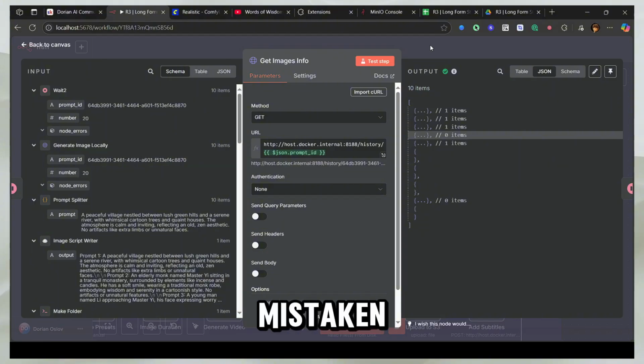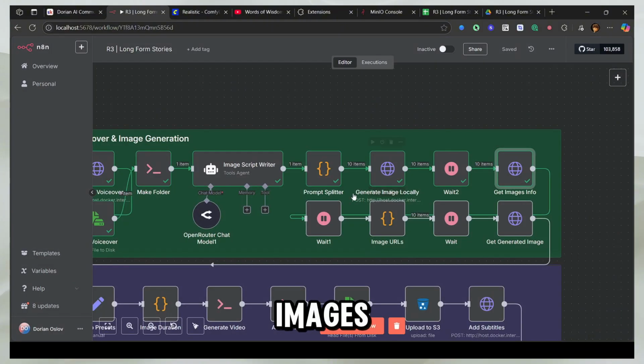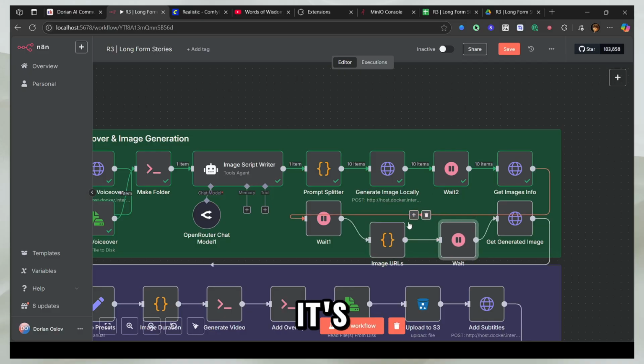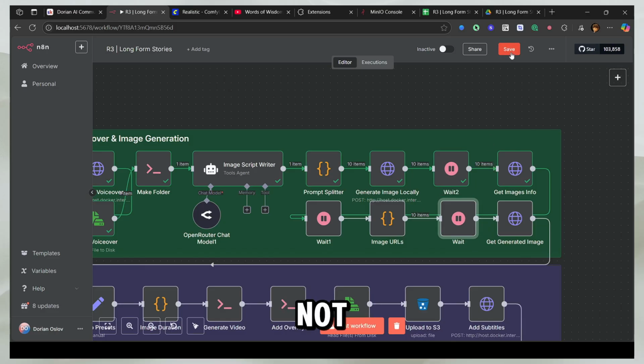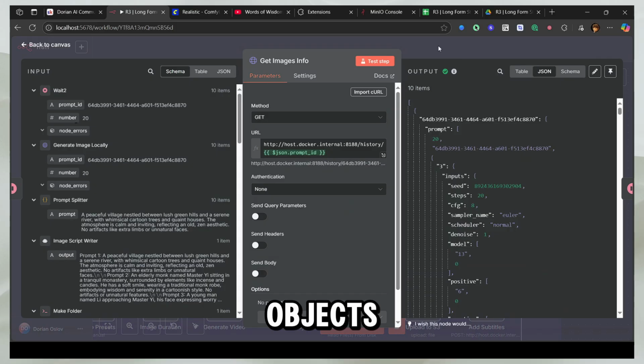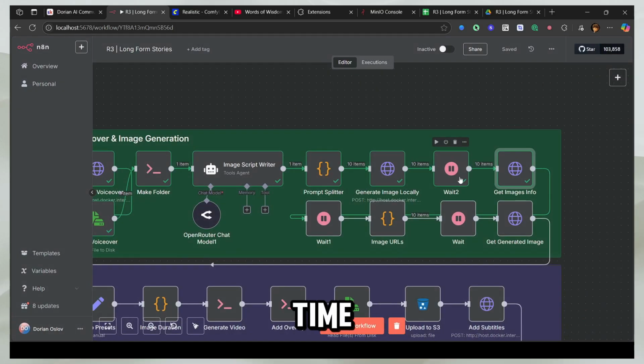So you might be mistaken that you just have 10 images and you can just go ahead, and you can see it's outputting 10 here, right? You might get confused, like, oh, they're there, but they're not working. That's why it's not working, because it has fetched empty objects. That's why you need to configure this wait time correctly.